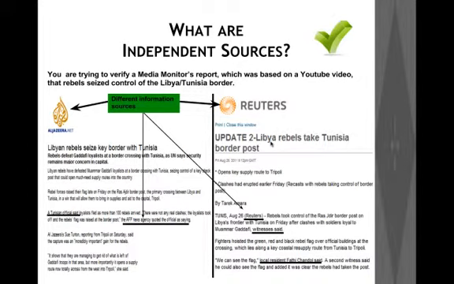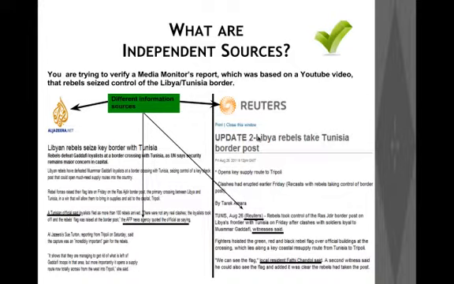Let's now take a look at independent sources. An independent source is a source which publishes its own original story after conducting its own investigations. In other words, any source which does not merely replicate a news report published by some other media house, or does not quote another media house as its original source, is considered an independent source.